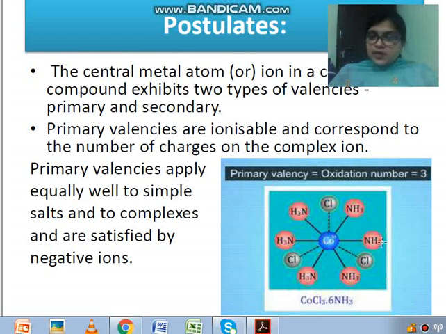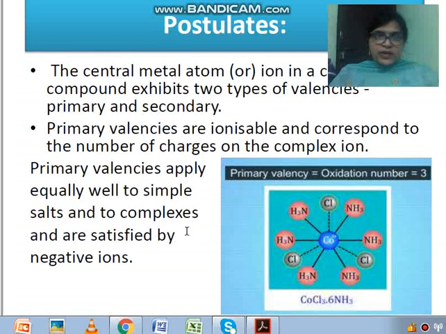See children, this cobalt is having charge 3 plus, and this 3 plus will come from the negative ions because ammonia is a neutral molecule. Primary valency applies equally well to simple salts and to complexes and is satisfied by negative ions. Means this primary valency will come from negative ions. You can see this primary valency is shown by the dotted line, for Cl, Cl, Cl, and for ammonia it is shown by a solid line. So here ammonia will be a secondary valency.